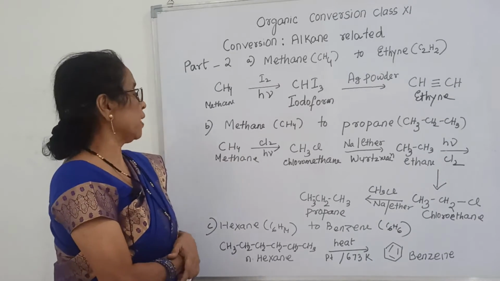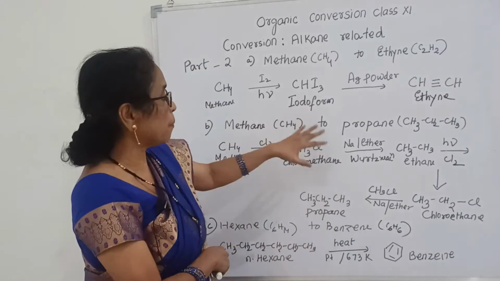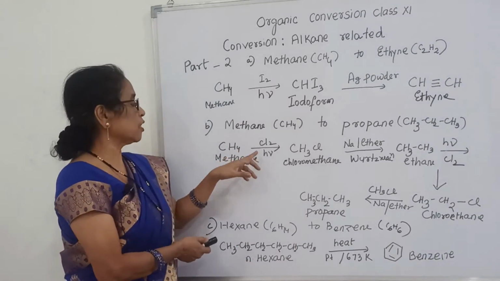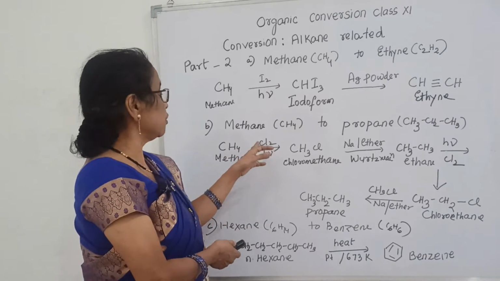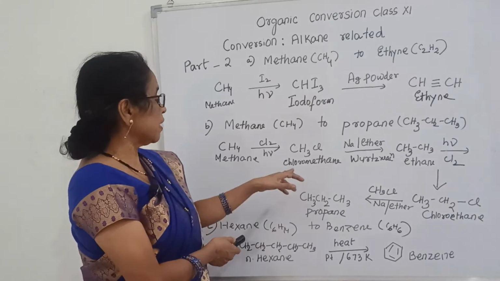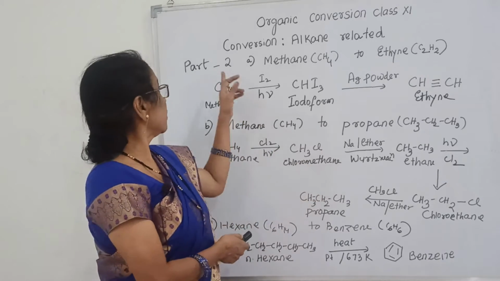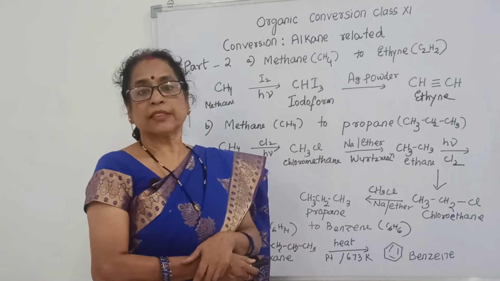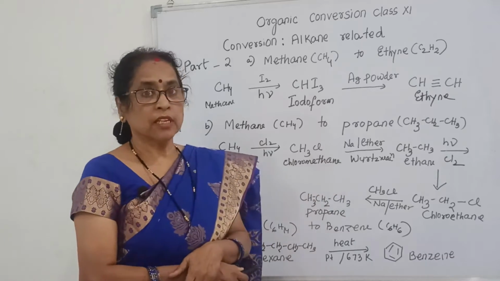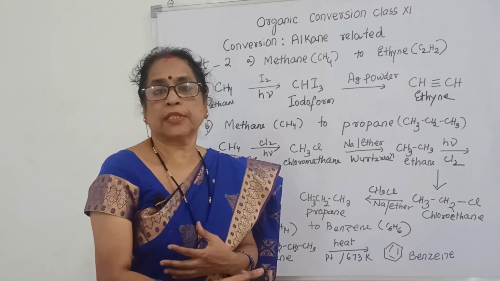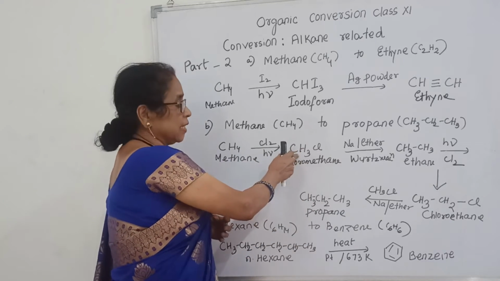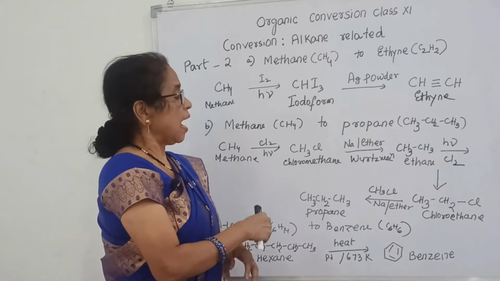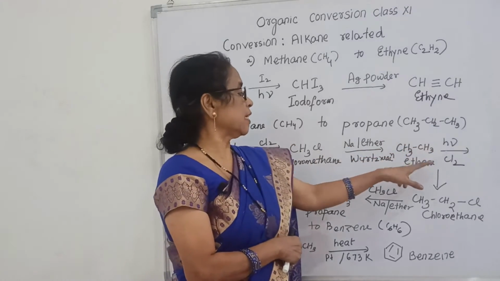Now methane to propane. Methane contains 1 carbon whereas propane contains 3 carbon, so the number of carbon atoms is increasing. Methane treated with sunlight and chlorine gives chloromethane, as I already told in part 1. Chloromethane on treating with sodium in dry ether is called Wurtz reaction. Here another molecule of CH3Cl reacts with this CH3Cl in presence of sodium and dry ether, and it gives CH3-CH3, ethane.